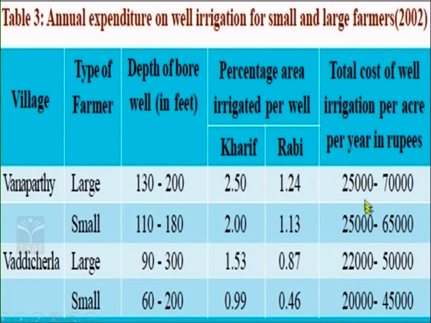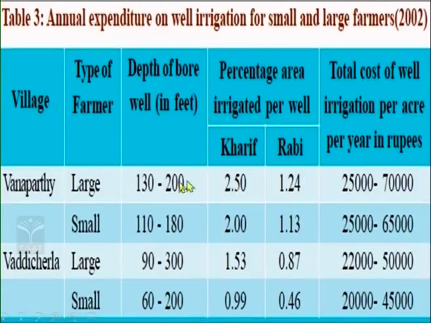Let us try to understand the expenditure incurred because of these bore wells. Installing bore wells is not an easy task because it is an expensive one. Let us look at the total expenditure. Large farmers spent around 25,000 to 70,000 in Vanaparthi, whereas small farmers spent between 25,000 and 65,000. In TSAT, large farmers spent around 22,000 to 50,000 and small farmers 20,000 to 45,000. This was the amount they spent to install bore wells.